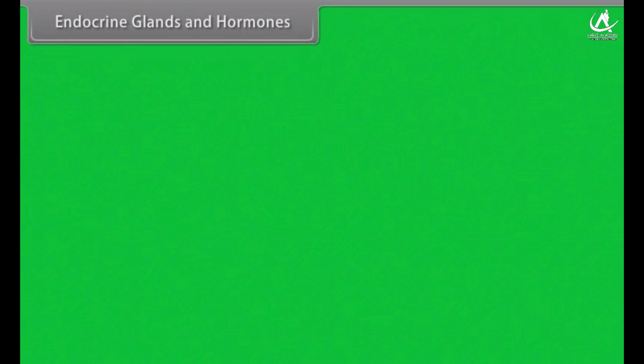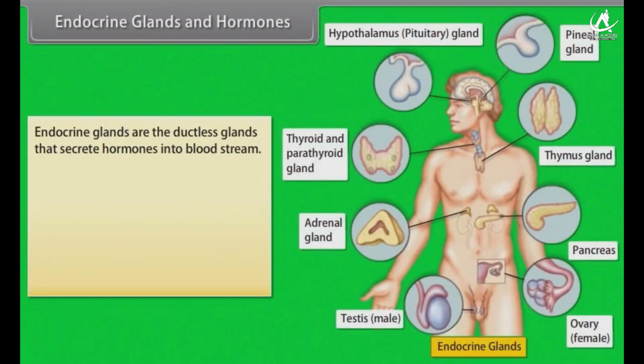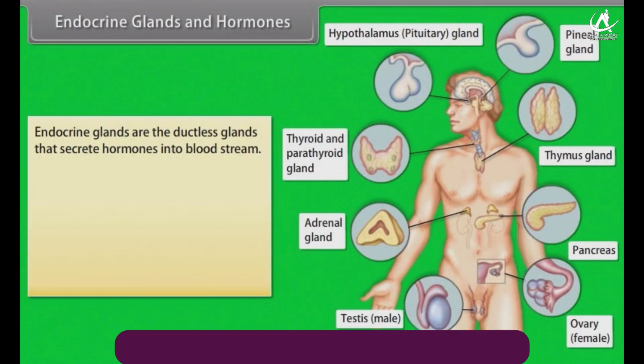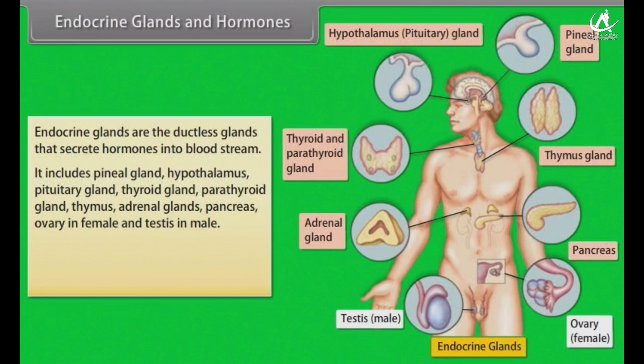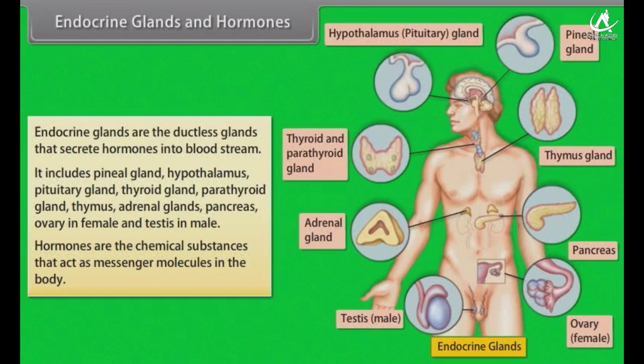Endocrine glands and hormones. Endocrine glands are the ductless glands that secrete hormones into the bloodstream. They include the pineal gland, hypothalamus, pituitary gland, thyroid gland, parathyroid gland, thymus, adrenal glands, pancreas, ovary in female and testis in male. Hormones are the chemical substances that act as messenger molecules in the body.